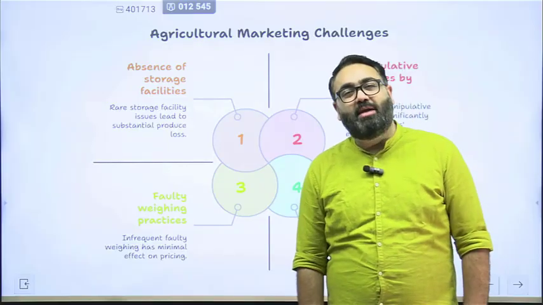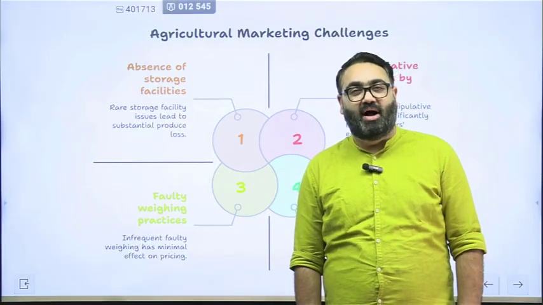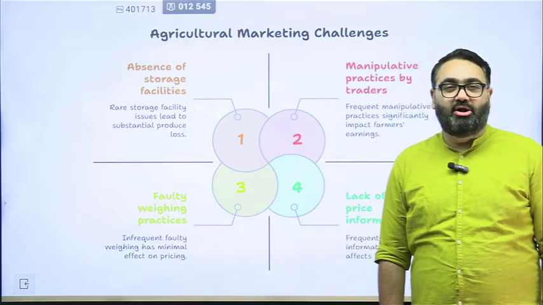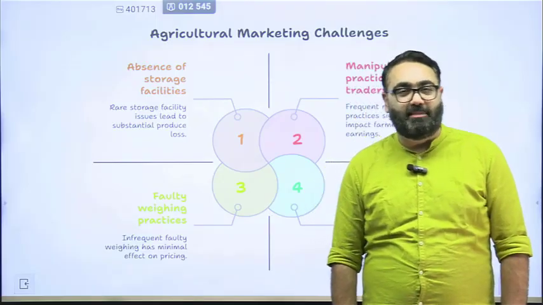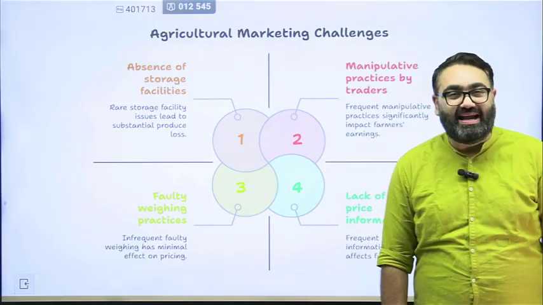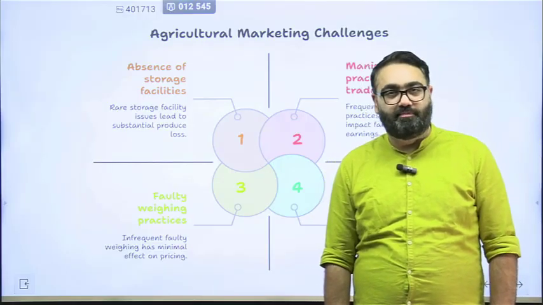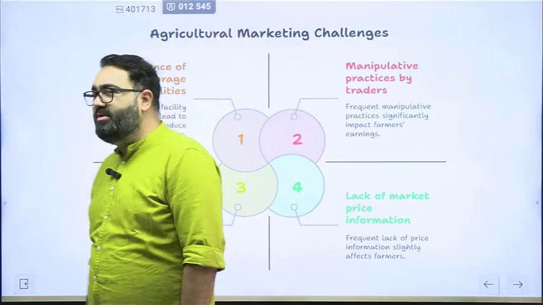Since these are small and marginal farmers, over 85% of India's farmers are small and marginal. That means land holding of less than 2 hectares. They do not have their own storage capabilities. They do not have their own storage. So they don't have money which they can invest to store. Not just that, food grains, etc. can still be stored.